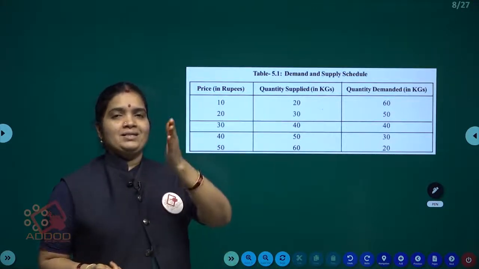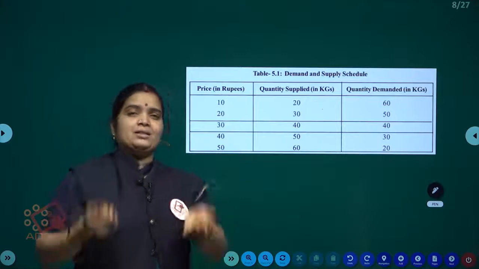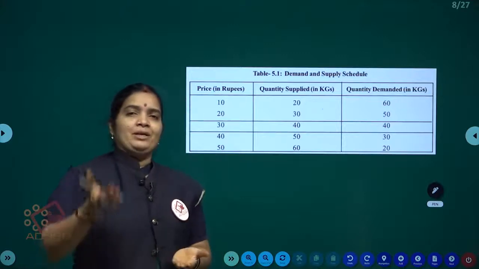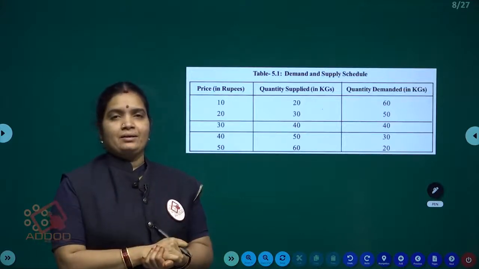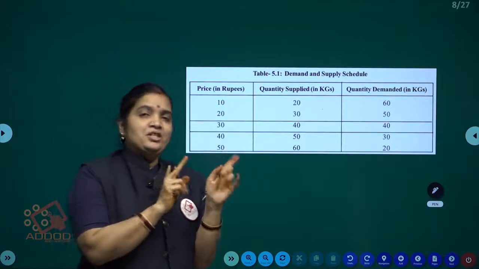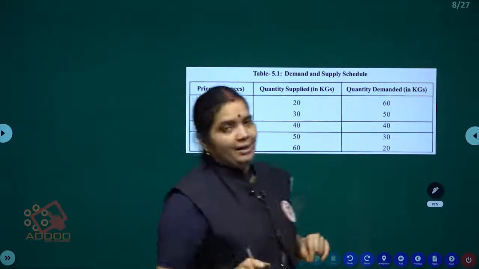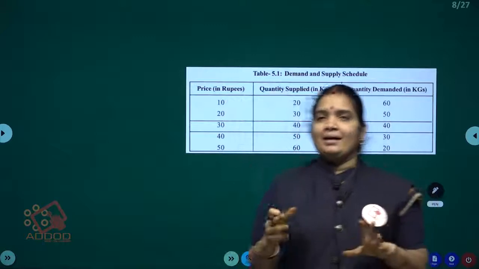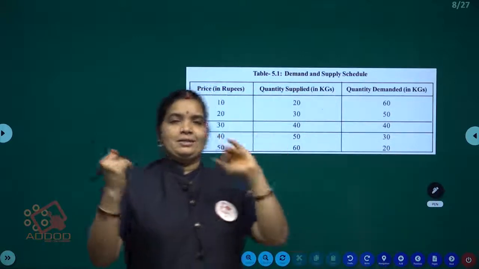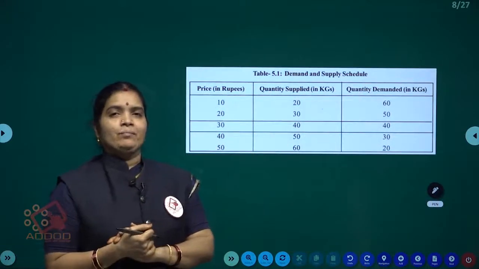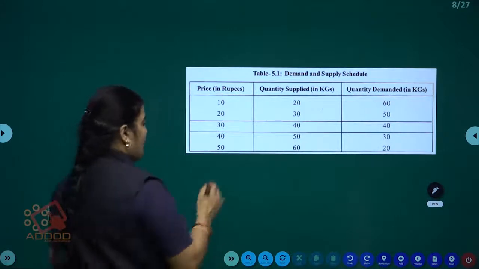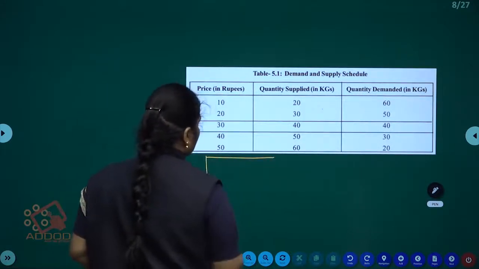If price increases, supply also increases. If price decreases, supply also decreases. Right guys, so here the relationship between price and supply is a direct relationship. Both are increasing, or both are decreasing. Again here we have two columns.